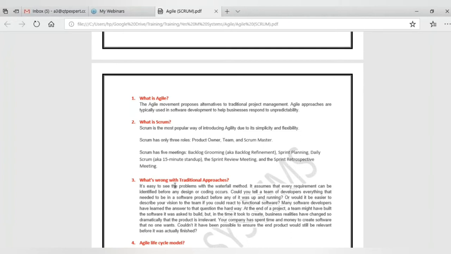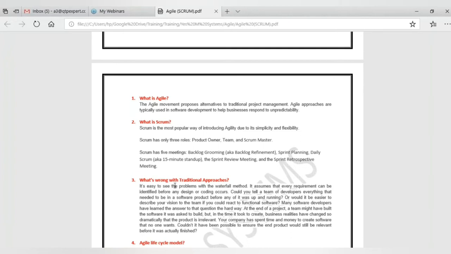At a time, only one phase will be in scope. Only one phase will be running at a single point of time. It's not a parallel activity. Design, coding, requirements, testing, all these things will not happen in parallel. Once the complete requirements are gathered, only then is the design going to be done. Once the complete design is done, only then does the coding start. Once the application is ready, then the testing is going to start.